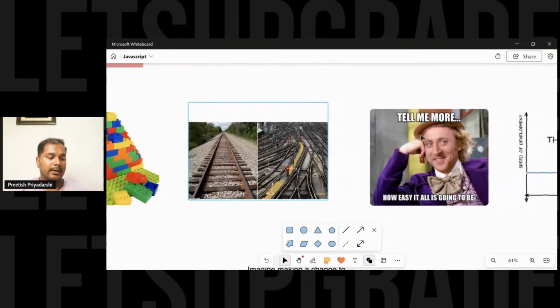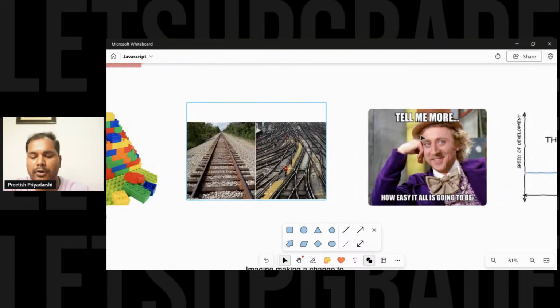Let's understand more. It is very easy to use. Legos are designed in such a way that the blocks are very easy to assemble and use. So JavaScript is beginner friendly, and the development cycle and the whole process is faster. That's the major benefit. With Legos, you can build things much more quickly because of the safe structure.